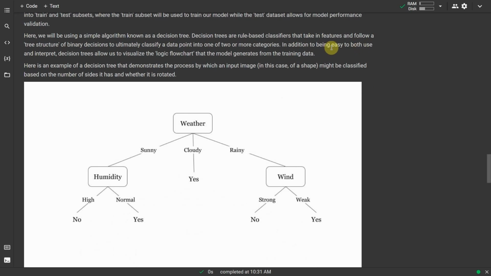In addition to being easy to both use and interpret, decision trees allow us to visualize the logic flowchart that the model generates from the training data. Here is an example of a decision tree that demonstrates the process of classifying weather. If it is sunny, it will ask how is the humidity, whether it is high or normal. If it is rainy, it will check for how the wind is, whether it is strong or weak, and do the classification.